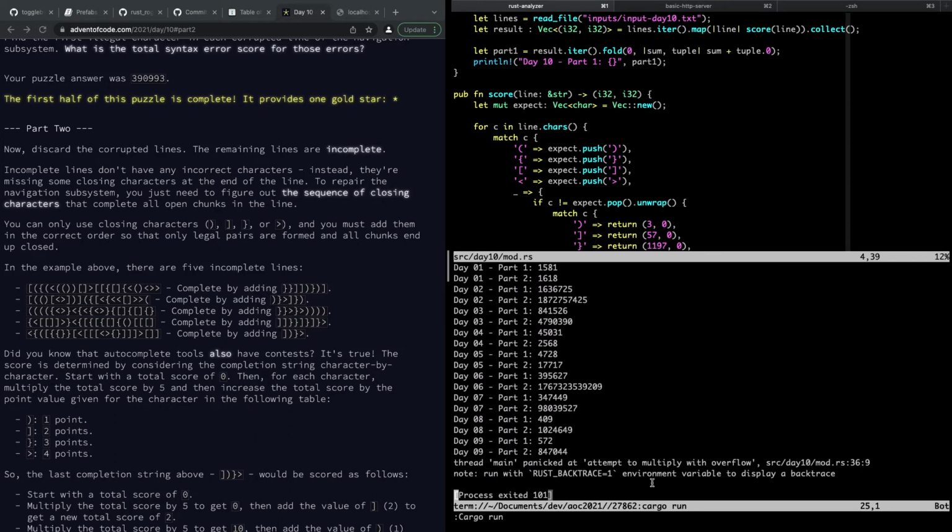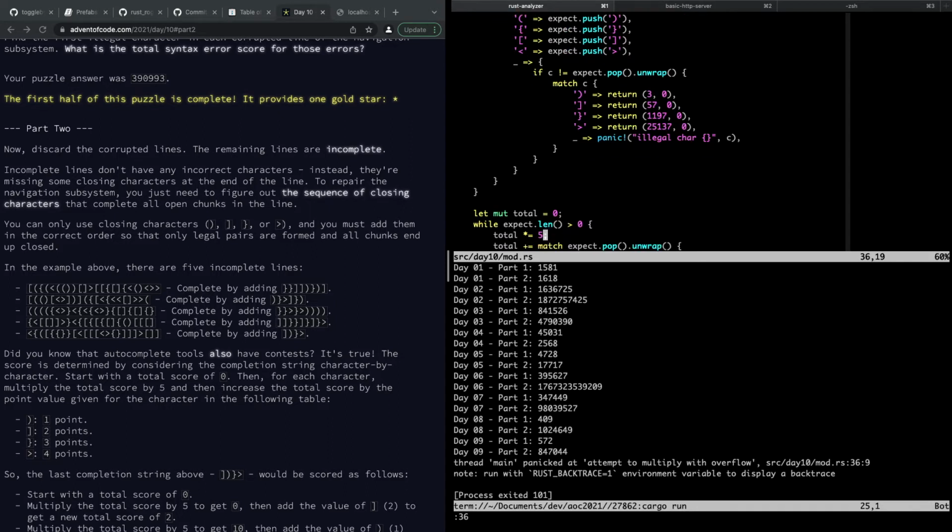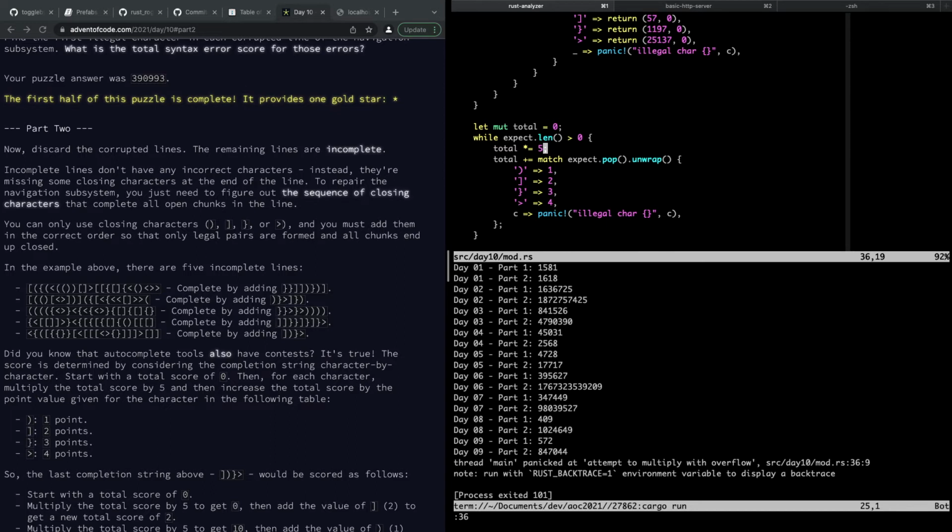And it panicked. Oops. Multiply with overflow. Really? What is it? How big is it getting?